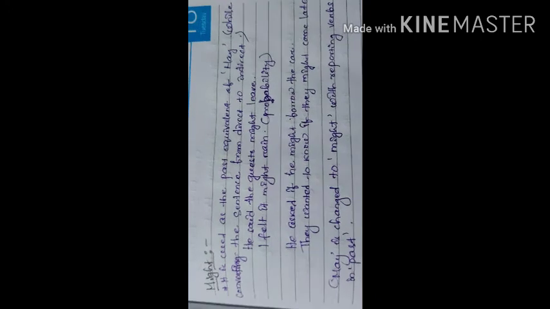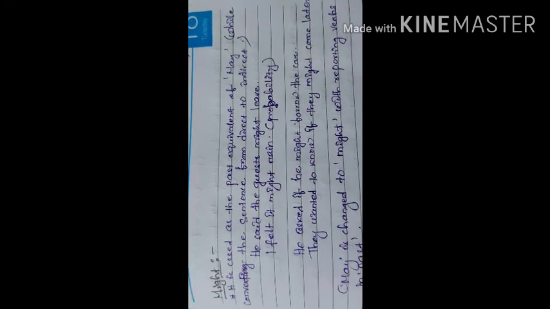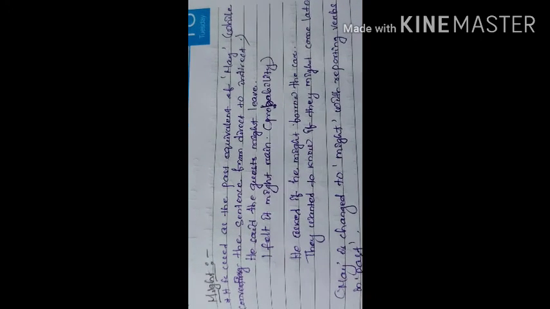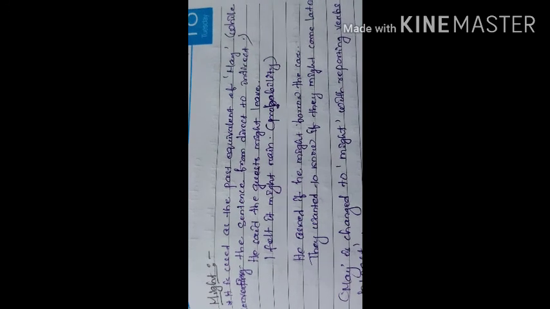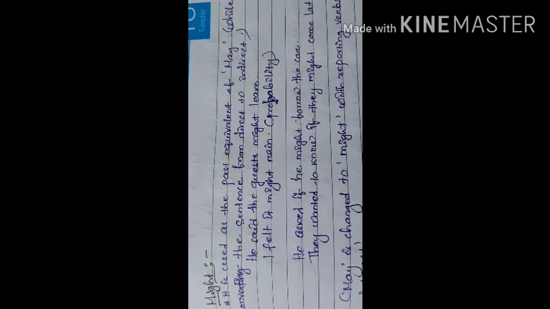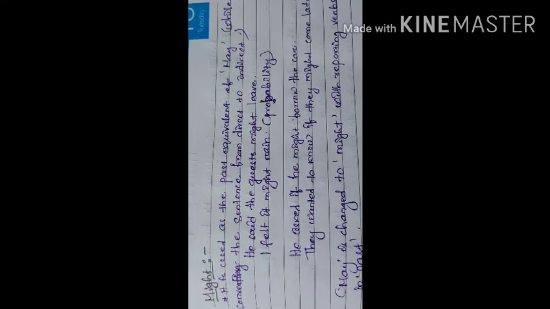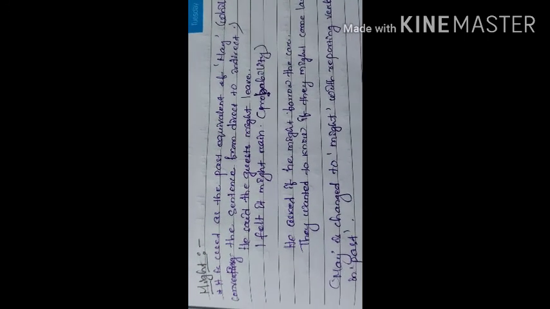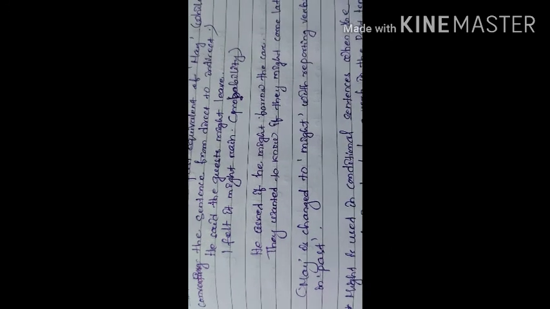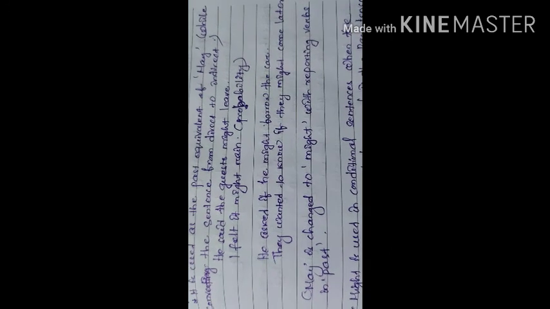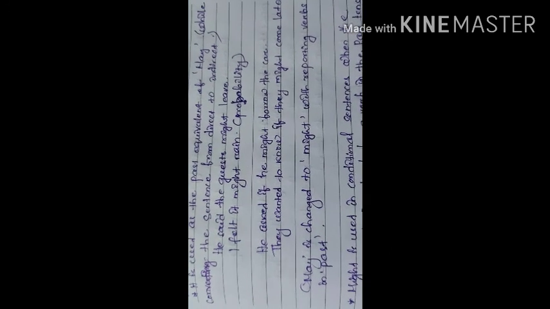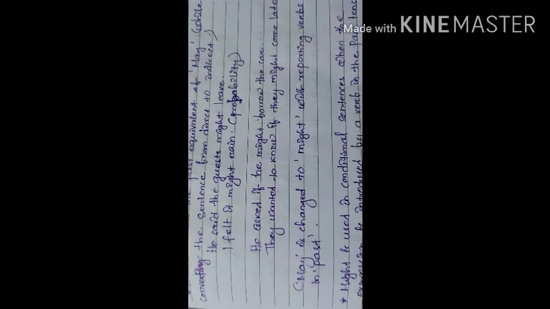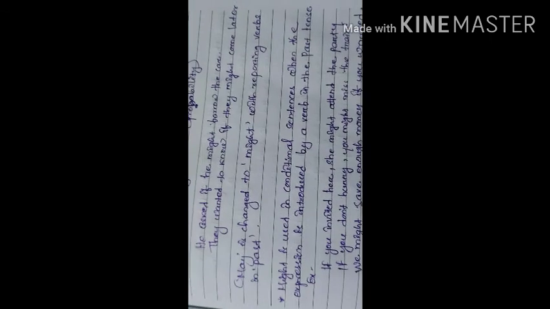Here we can discuss about the past and present. Like, if it is in present, I feel it may rain. But we are discussing about the past probability. So, I felt it might rain. Okay. Then, may is changed to might with reporting verbs in past in case of direct and indirect speech.